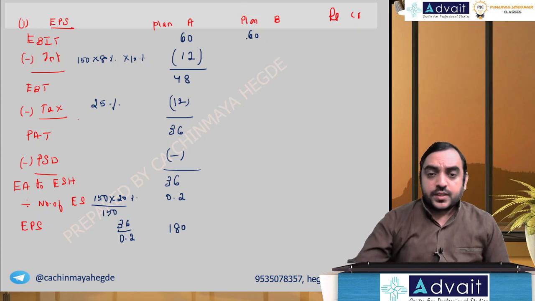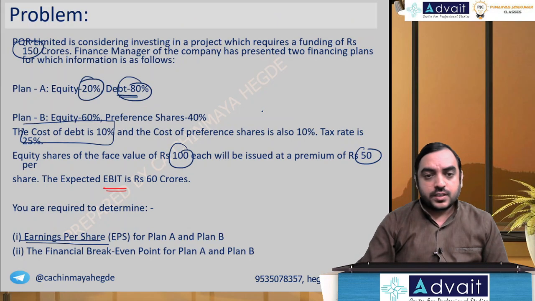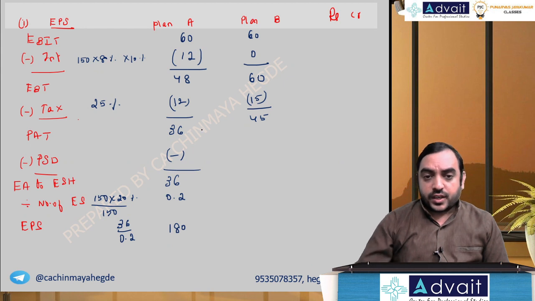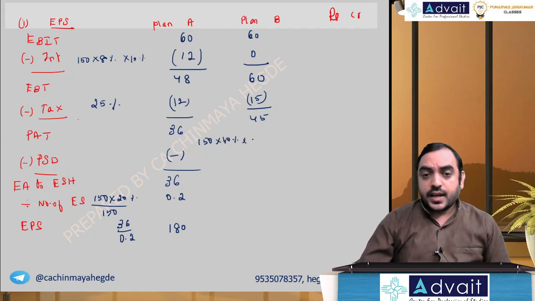Okay, plan B. EBIT same 60. Plan B not using any interest, 0. So EBT is 60. Tax 25%, so 15. 45. And they have preference shares, cost also 10%. Okay, so the amount of preference shares: 150 crores. You are going for 40% preference share, so 40%, and 10% is the preference share dividend.